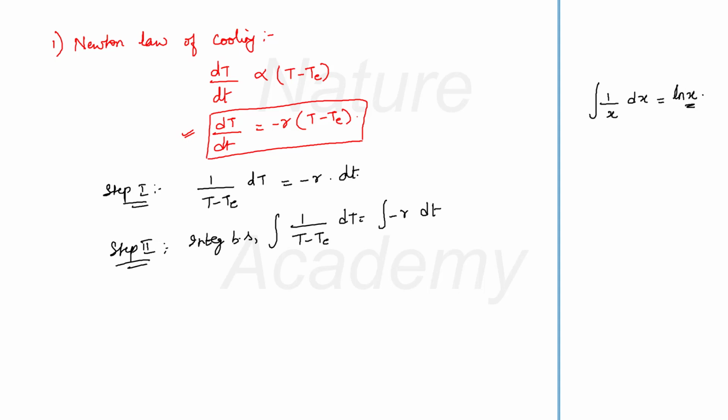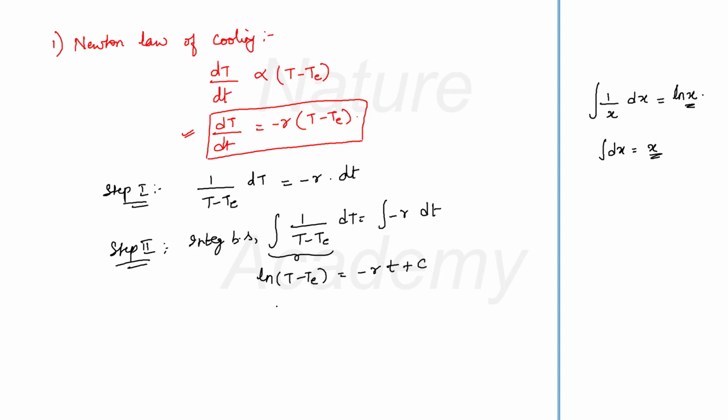So the same thing I can write for the integral of 1 by (t − te), and of course my integral dx will be x, so the integral dt is t. So the integral of 1 by (t − te) will become log(t − te). Now −r is a constant, I will take it outside, and the integral dt will become t, and of course I have to add the integration constant.